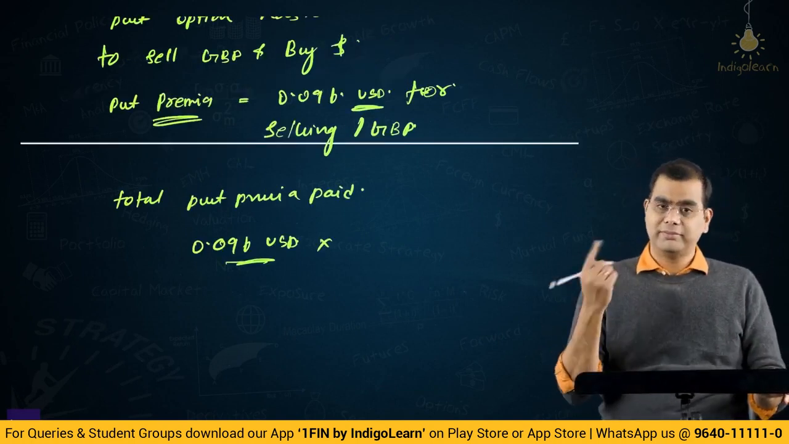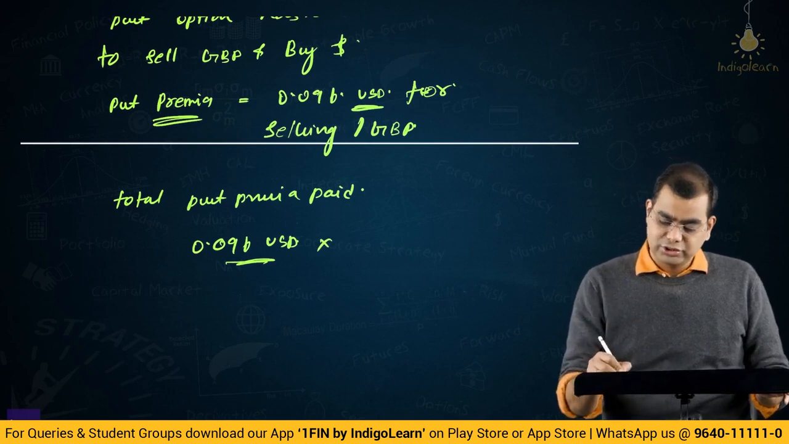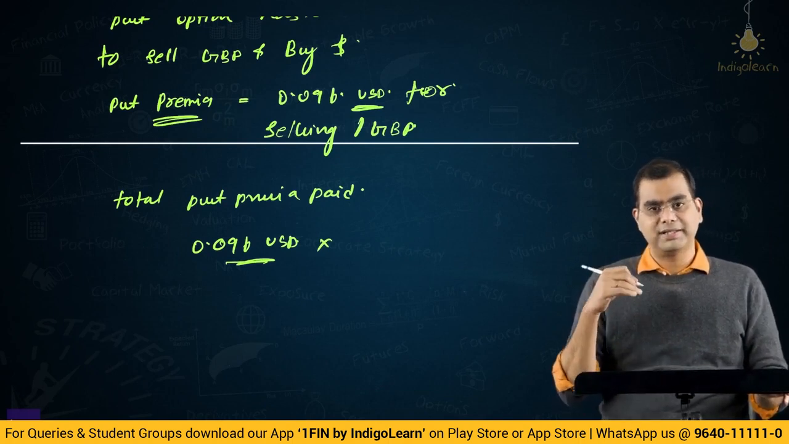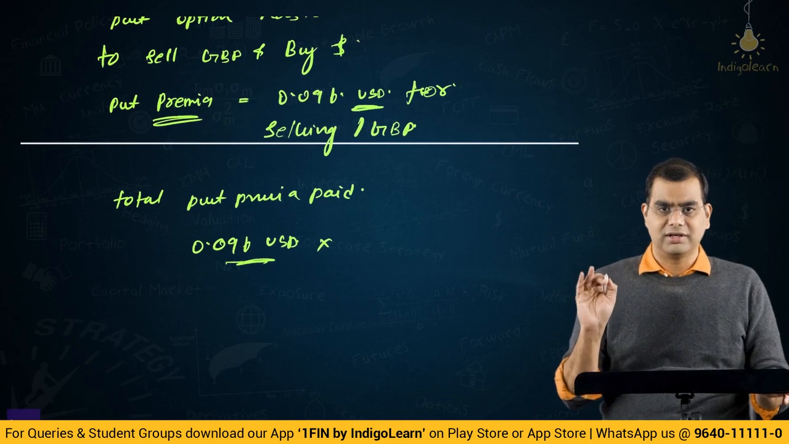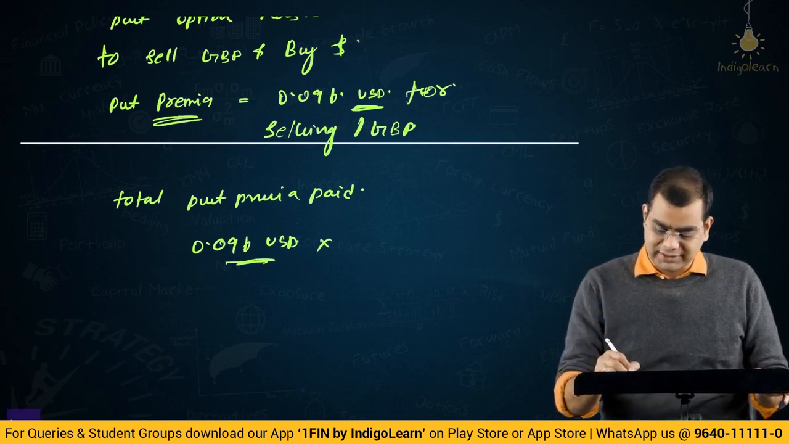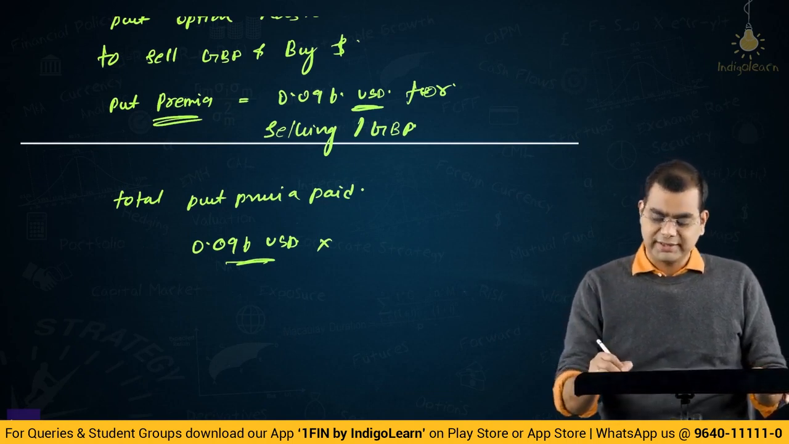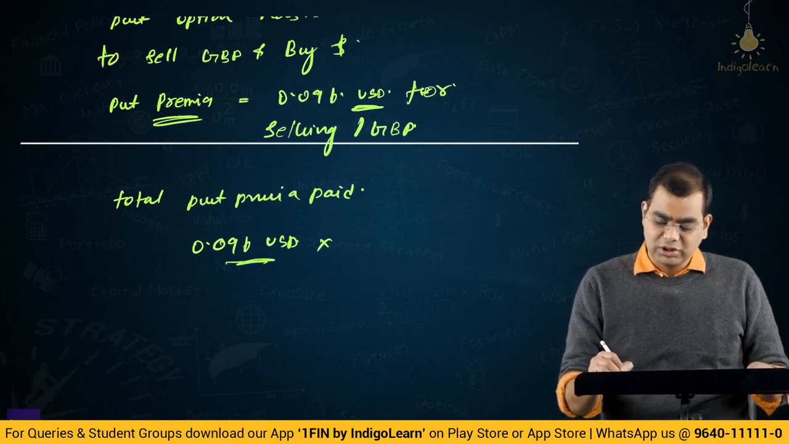This is for selling 1 pound and buying a dollar, right? So you need to find out the premium that is paid. You can find it out in dollar terms or GBP pounds. We'll come to that in a minute. When we solve this, we'll get the answer for that. So total put premium paid.